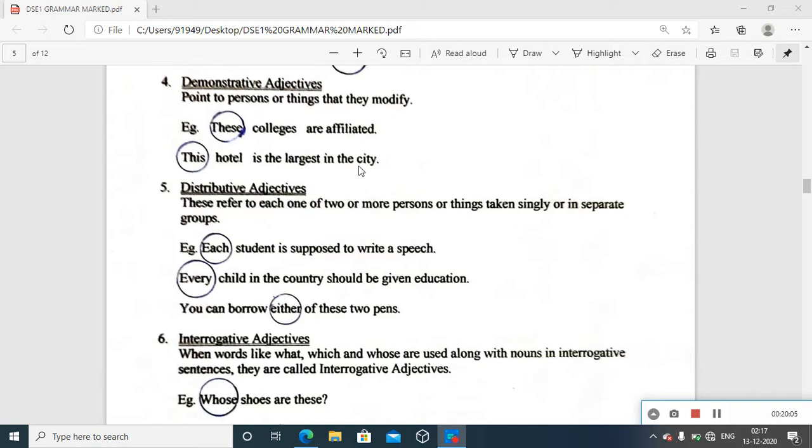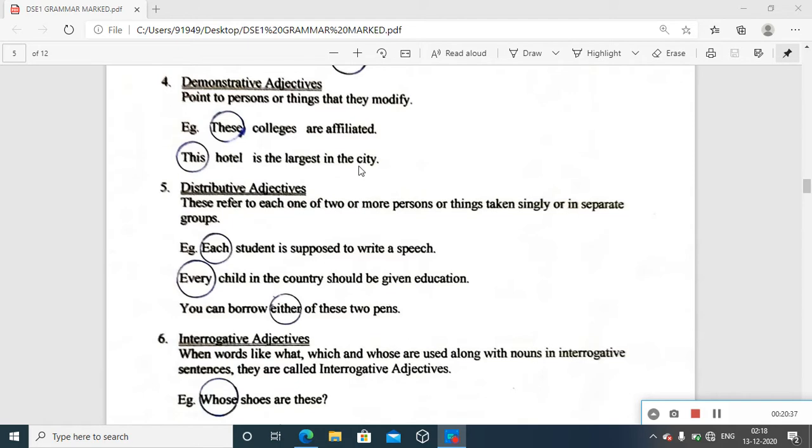We know we use the idea of a demonstration, where you take an object, or you point out at something and you give an idea about this. You talk about these things by pointing out. That is the basic notion of demonstration. And the same thing happens here with the pointing out to persons or things that they modify. Persons, things. Definitely going to nouns.